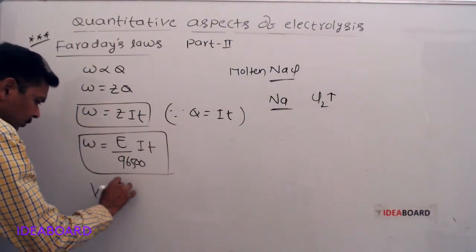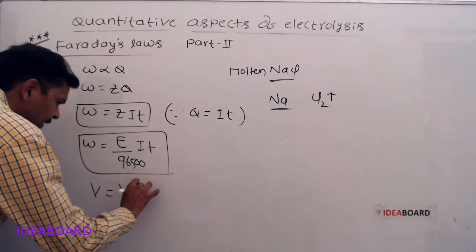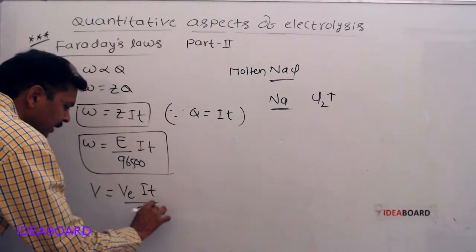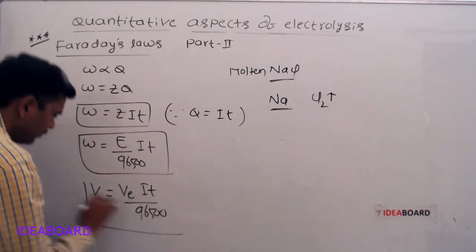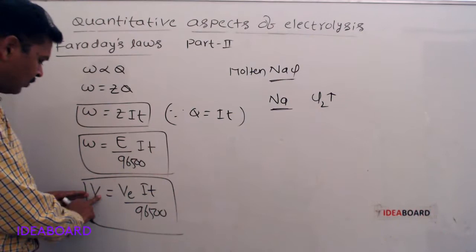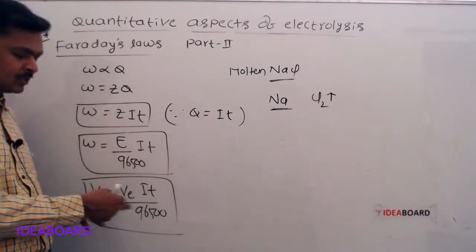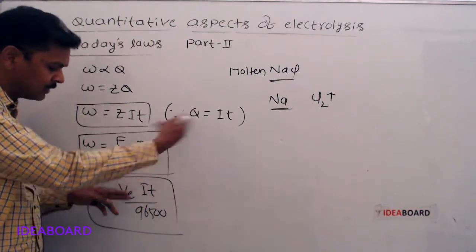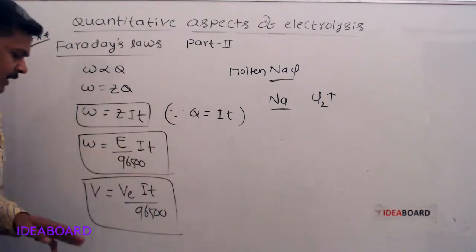V is equal to VE into IT by 96500. It means the volume of the gas liberated at the electrodes is equal to the equivalent volume of the gas, into IT by 96500. Here I is current in amperes, T is time in seconds.